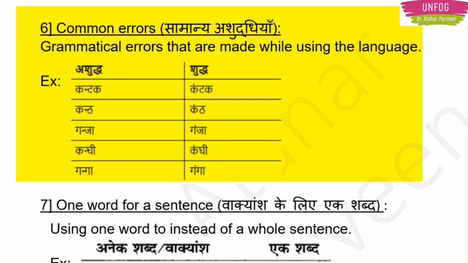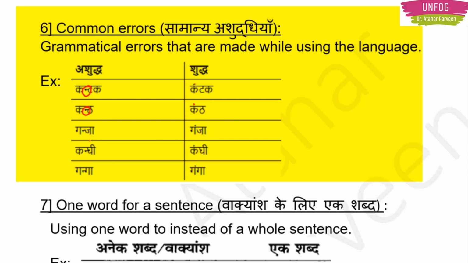So for example, here we have Kantak. But here in Kantak, we don't use Adhana. We use this Bindu. So errors like these are known as Samanya Ashuddhiya. Next we have is Kantha. In Kantha, this half na we do not use Adhana. We use the Bindu on top of Ka.